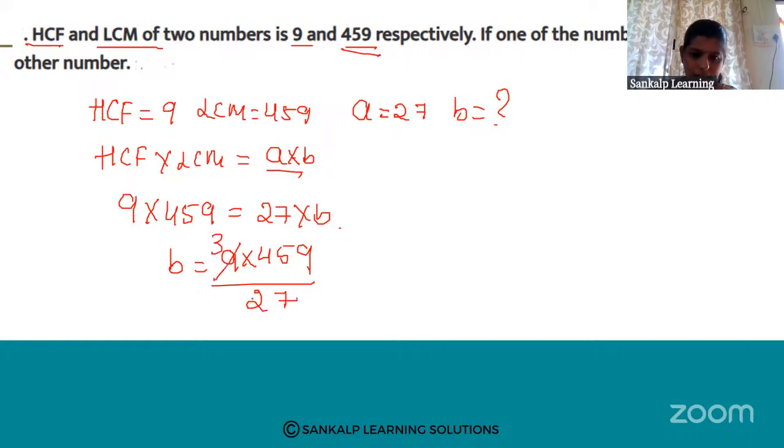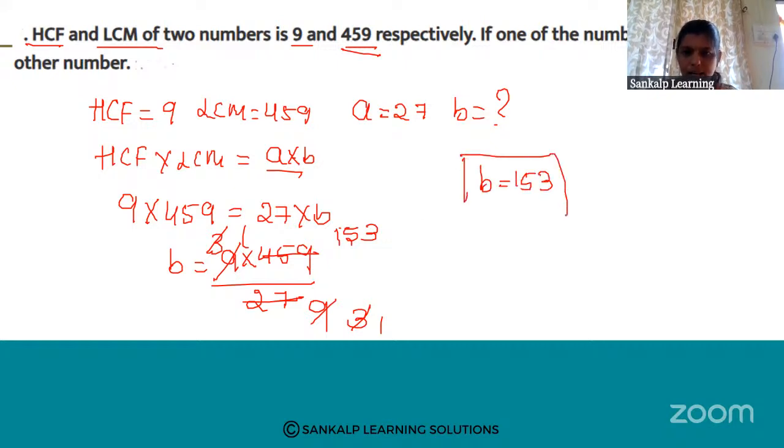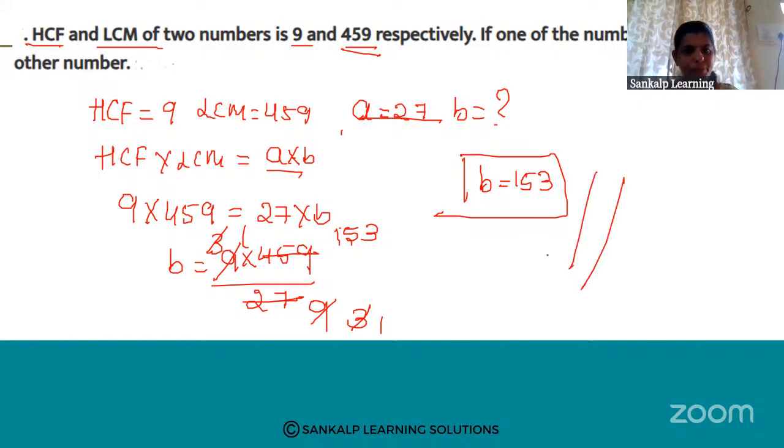3 threes are 9, 3 nines are 27. Next, 3 ones are 3, 3 threes are 9. 3 ones are 3, 1 remains, 3 fives are 15 and 3 threes are 9. So 153 you will get. That means B is equal to 153. One number is 27 and the other number is 153. So this is the B value. B is equal to 153.